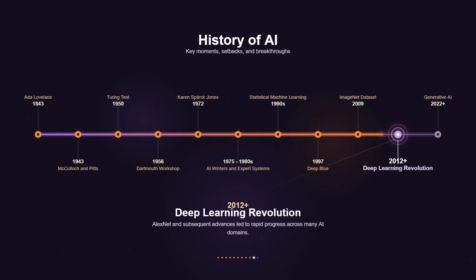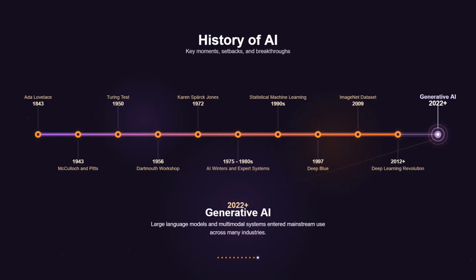From the mid-2010s onward, deep learning expanded rapidly across many areas of AI, including speech recognition, translation, robotics, and natural language processing. From 2022 onward, generative AI entered mainstream public awareness. Large language models, image generators, and multimodal foundation models began supporting writing, coding, design, and many other tasks. This phase represents a shift from specialized AI systems toward broadly capable models that can generate content, assist decision-making, and interact with users in more natural ways.